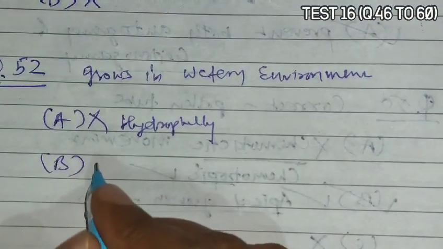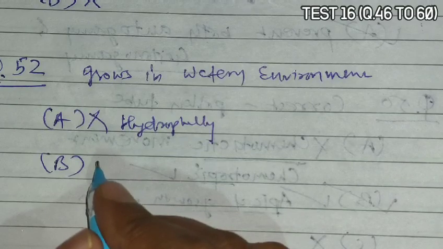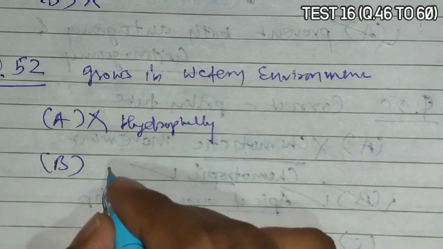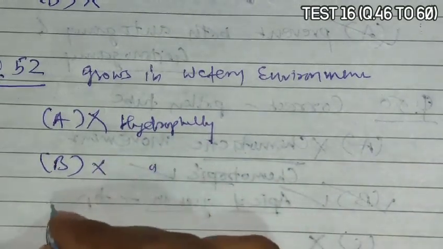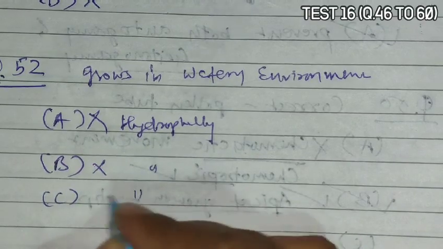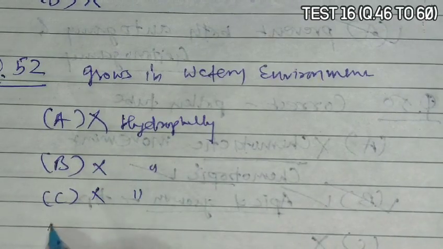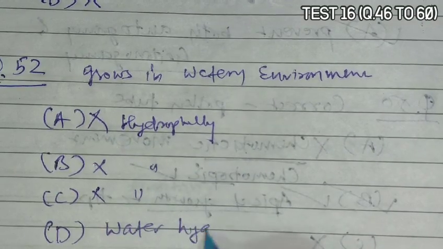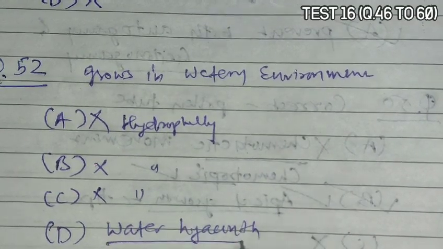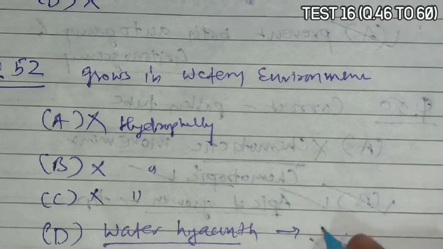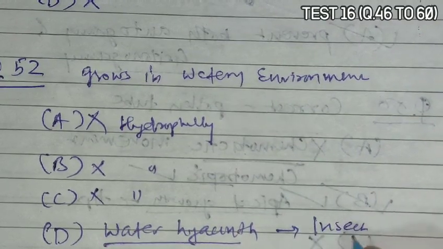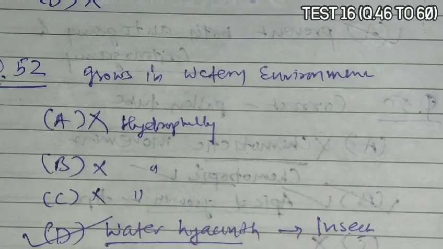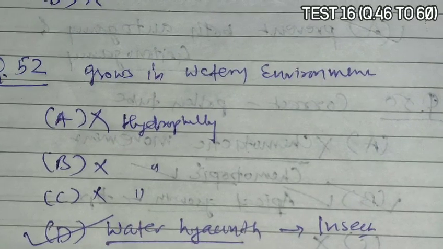B is given as Hydrilla, which also shows hydrophily, so it is also incorrect. C, Zostera, also shows hydrophily, so it is not insect pollinated. And D is given as water hyacinth. So yes, water hyacinth, due to its beautiful shape of leaves and flowers, is pollinated by insects. So D is the correct answer for the insect pollinated aquatic plant.